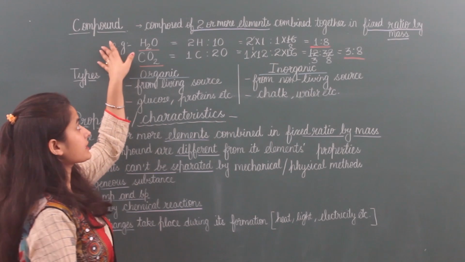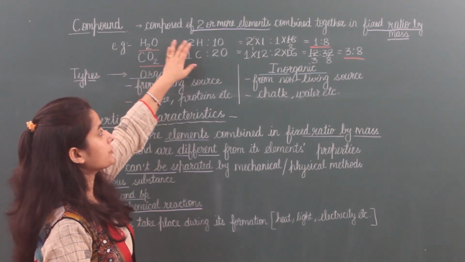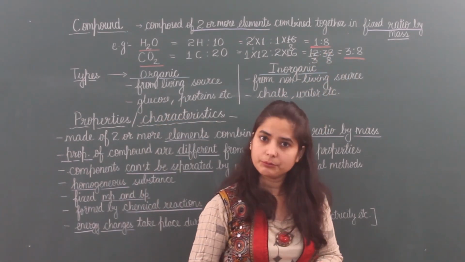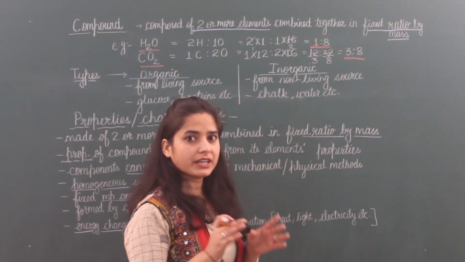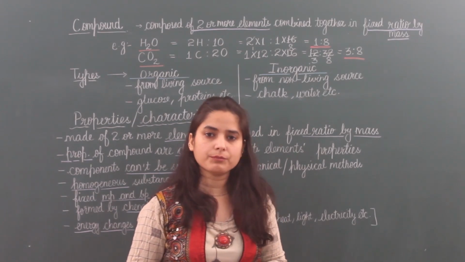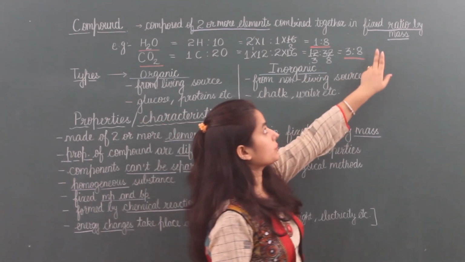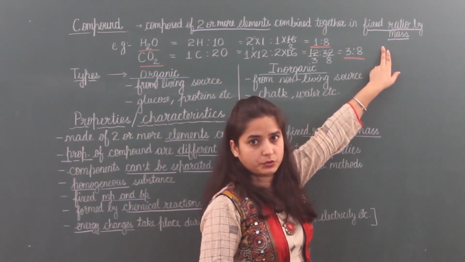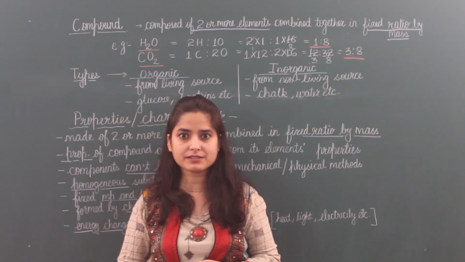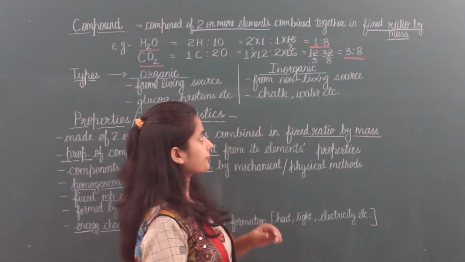What are compounds? Compounds are substances which are composed of two or more elements combined together in fixed ratio by mass. That means when elements combine, then they form compounds. But it is compulsory to be combined in fixed ratio by their mass. If we are taking the mass of elements, then it should be fixed for a particular compound.